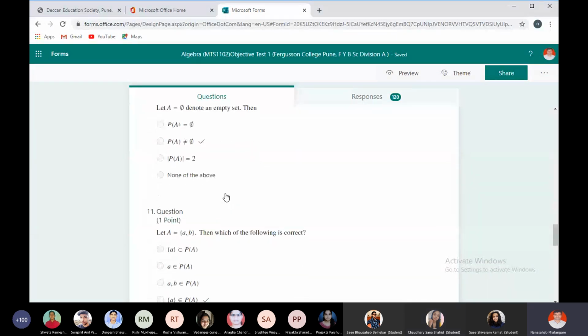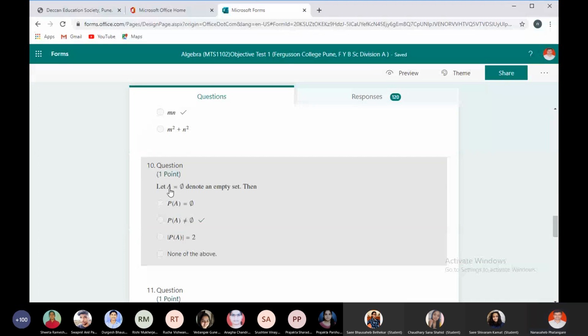Right. So if A is the empty set, then the power set of A is: empty set, non-empty set, power set of A has two elements, none of the above. So which is the correct option? Second. B. The power set of A is a non-empty set because the power set of A contains one element, which is the empty set. Correct? Yes, sir.